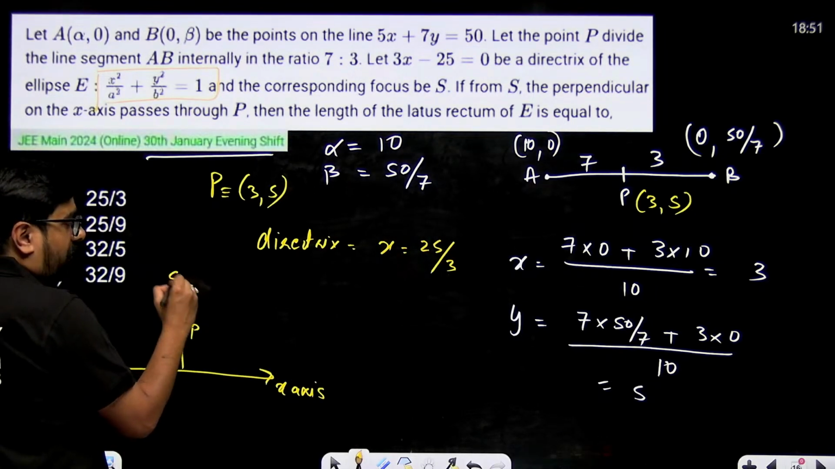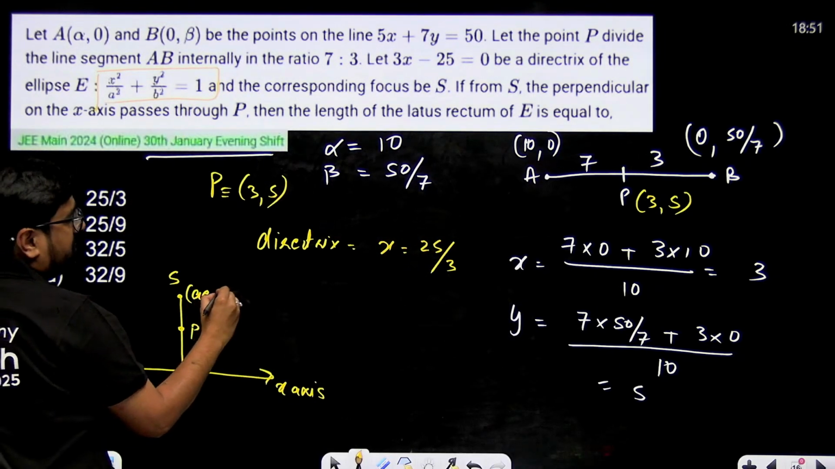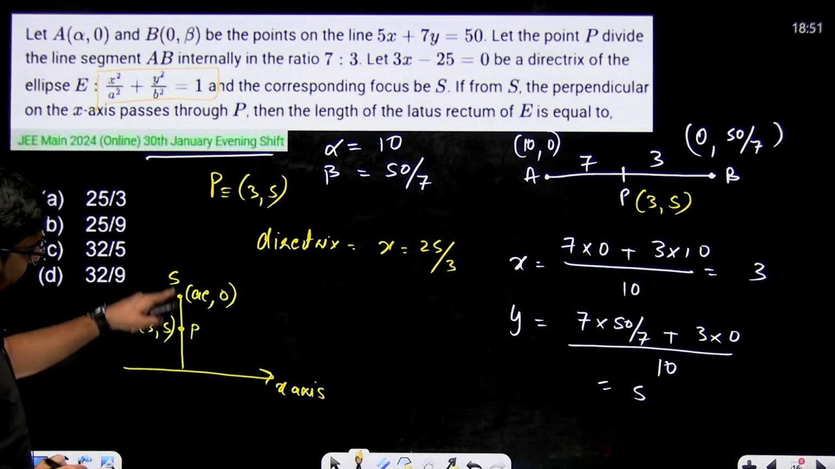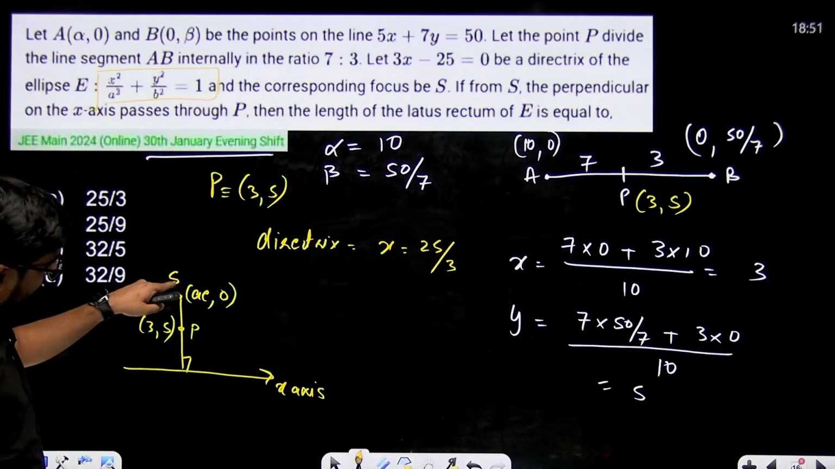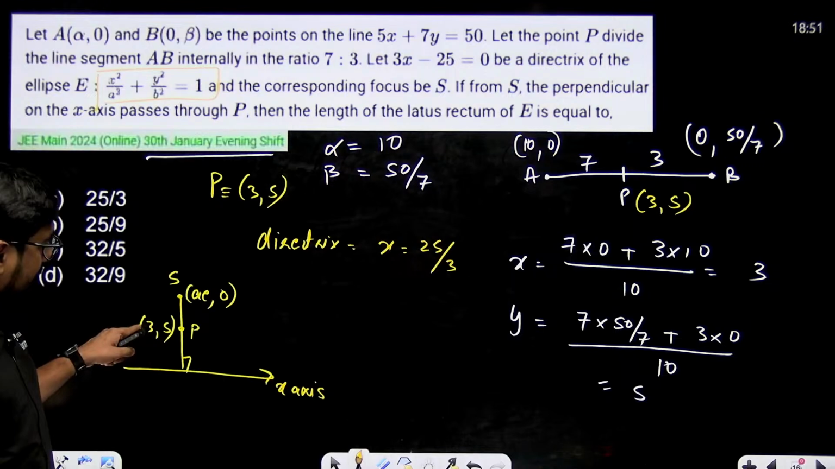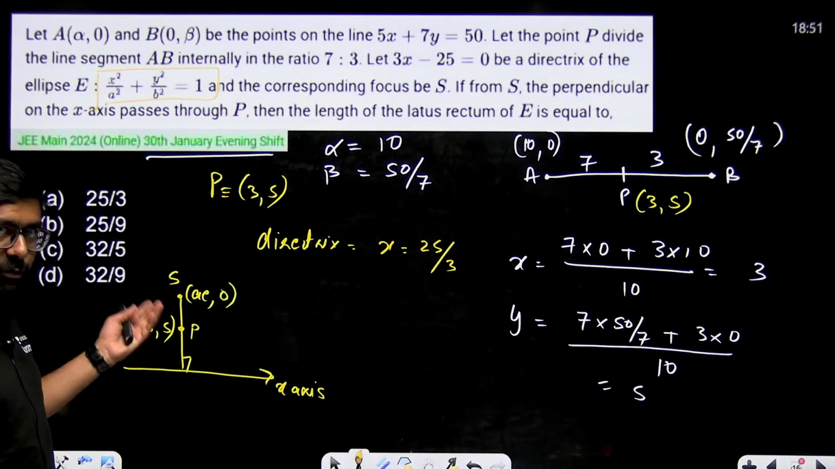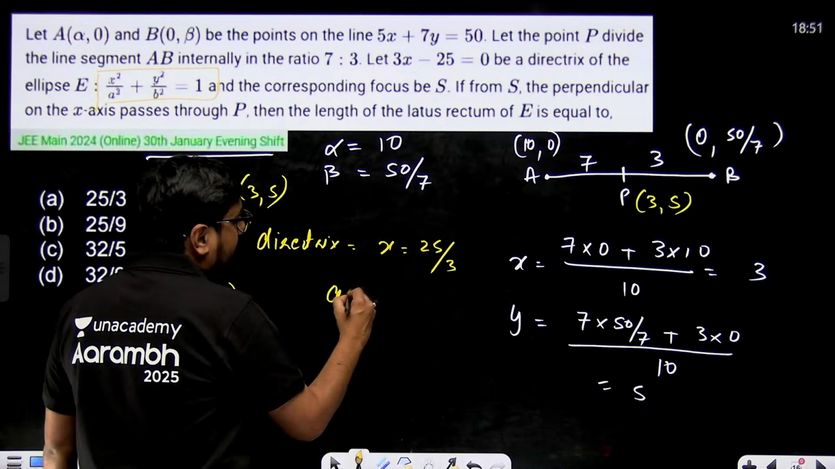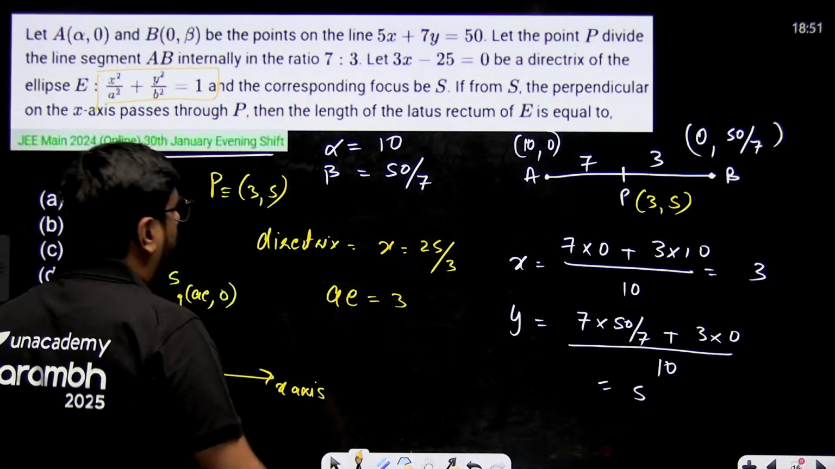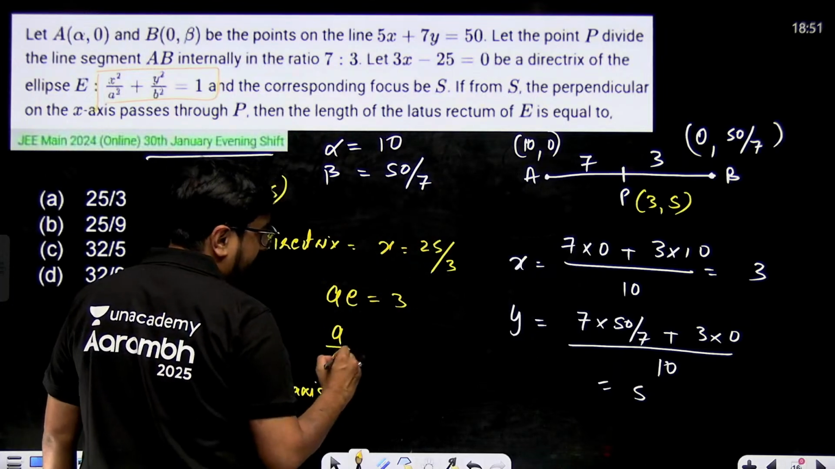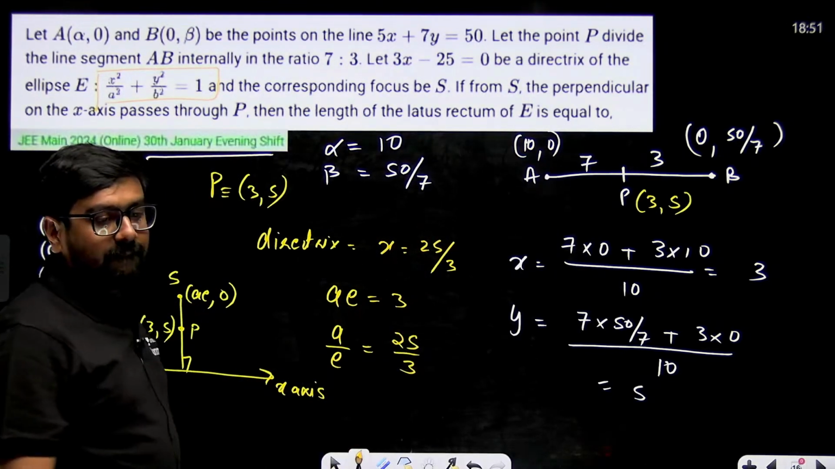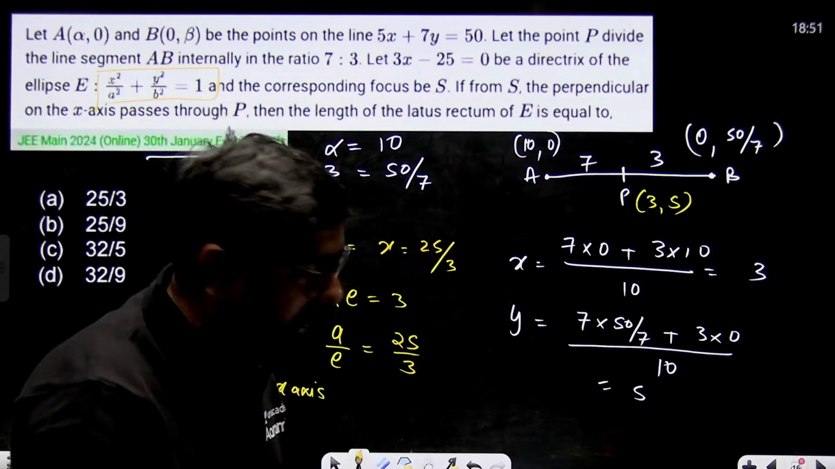So the coordinates of the focus of this particular ellipse will be AE, 0. Coordinates of point P are 3, 5. If from S we are dropping a perpendicular on the x-axis and that passes through point P, that means the x coordinate of P and S will remain the same. That means AE is equal to 3. And we already have the directrix equation, x equal to A by E. So A by E is equal to 25 by 3.